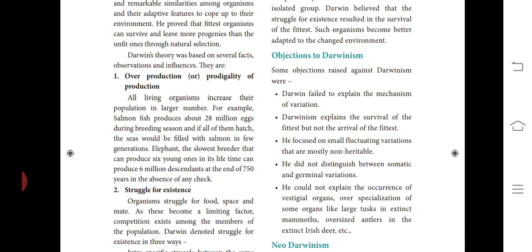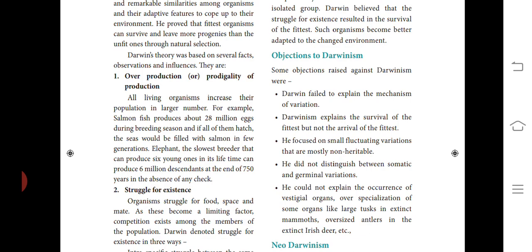Do you know that the elephant is the slowest breeder? Elephant is the slowest breeder. It can produce only 6 young ones in its lifetime. Even so, these 6 young ones would produce 6 million descendants at the end of 750 years in the absence of any check.